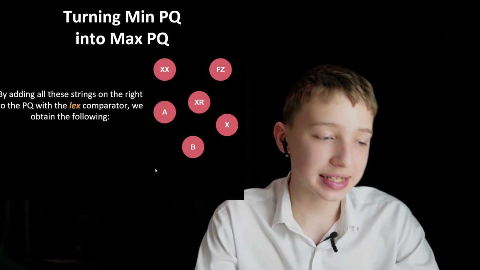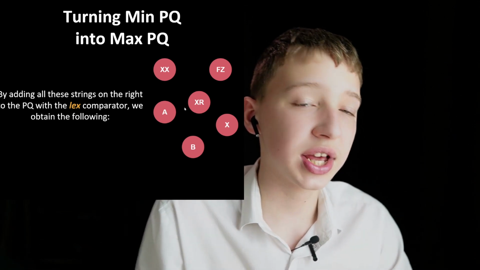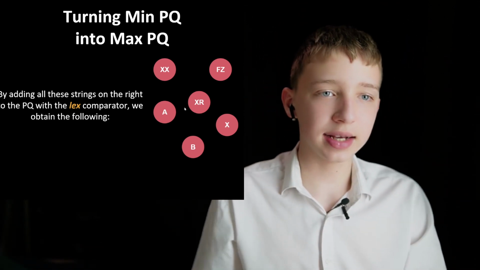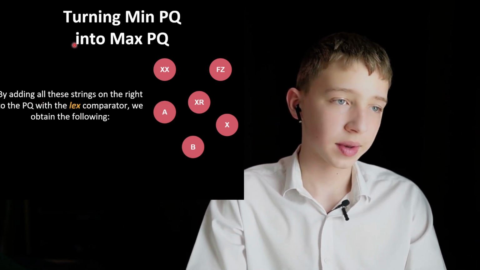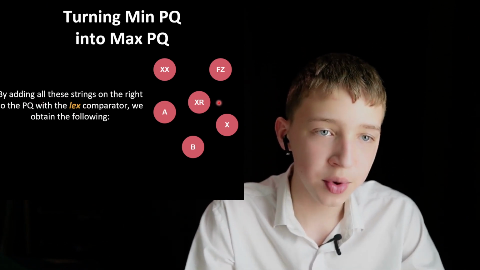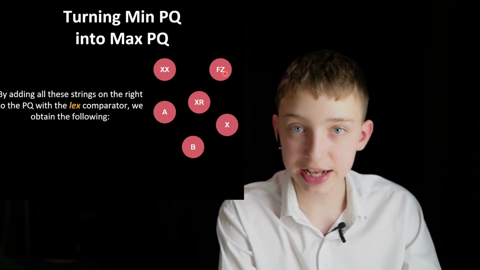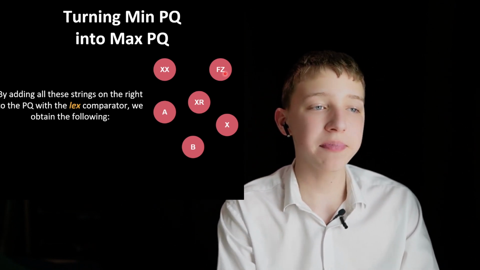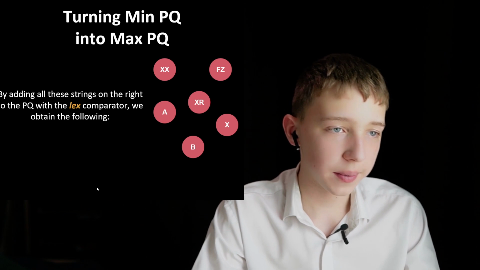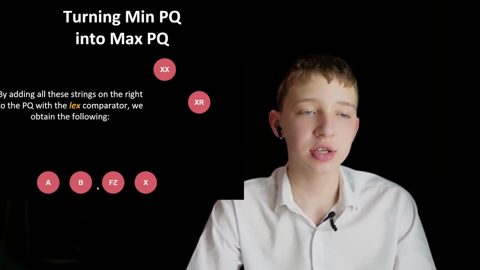Now let's look at an example of a min priority queue consisting of strings. Using the lax comparator, adding all these strings to the priority queue, we obtain the following: first we poll A, then B, F, Z, X, XR, and then XX.